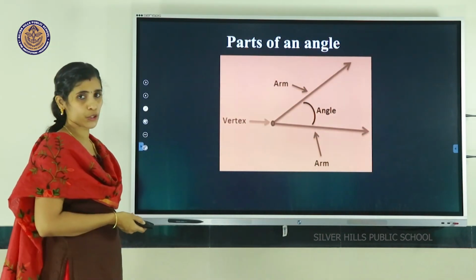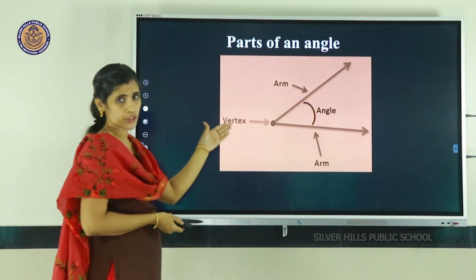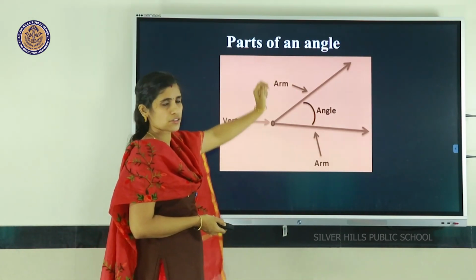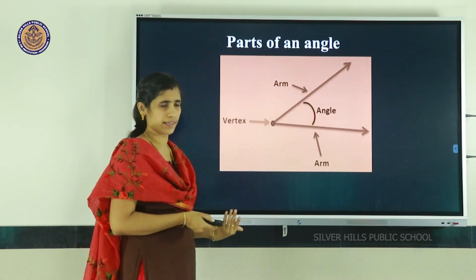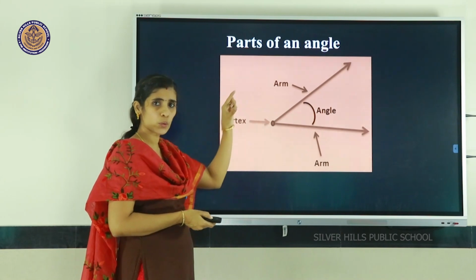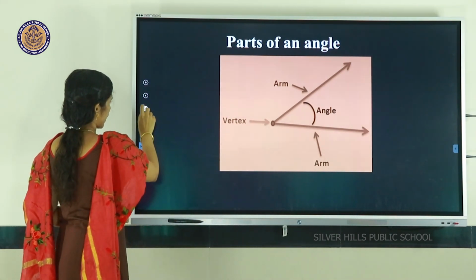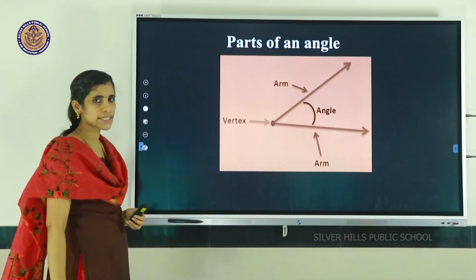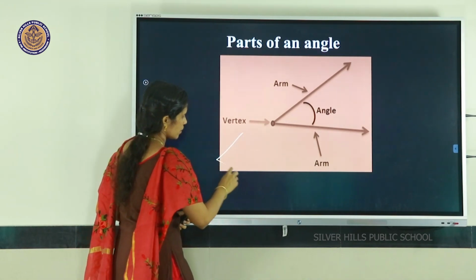So next we are going to discuss parts of an angle. We already discussed what you mean by an angle. An angle means when two rays meet at a common point, they form an angle.